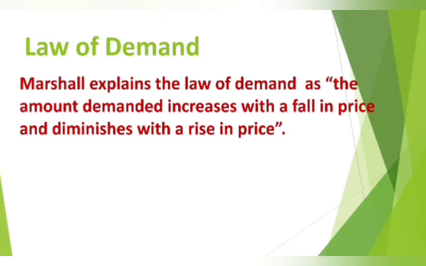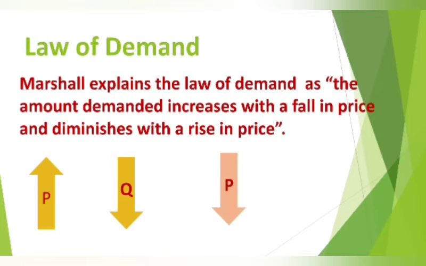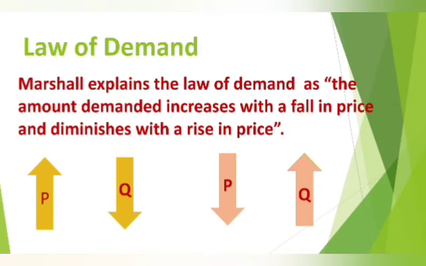When the price rises, the quantity demanded for the commodity will decrease, and when the price of the commodity falls, the quantity demanded for the commodity will increase. Thus, the law of demand states that people will buy more at low prices and less at higher prices.